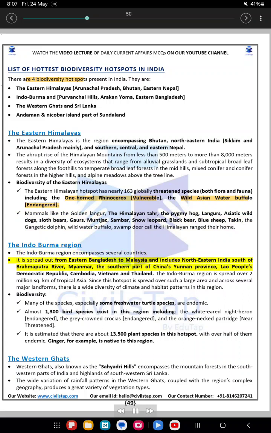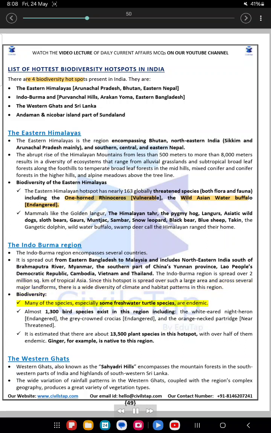The Indo-Burma region. The Indo-Burma region encompasses several countries. It is spread out from eastern Bangladesh to Malaysia and includes northeastern India south of the Brahmaputra River, Myanmar, the southern part of China's Yunnan province, Lao People's Democratic Republic, Cambodia, Vietnam and Thailand. The Indo-Burma region is spread over 2 million square km of tropical Asia. Since this hotspot is spread over such a large area and across several major landforms, there is a wide diversity of climate and habitat patterns in this region.